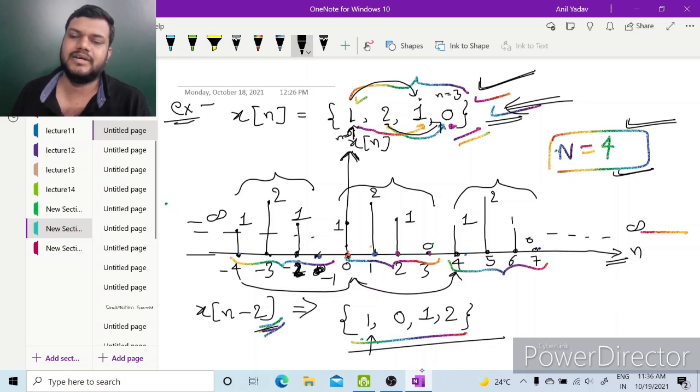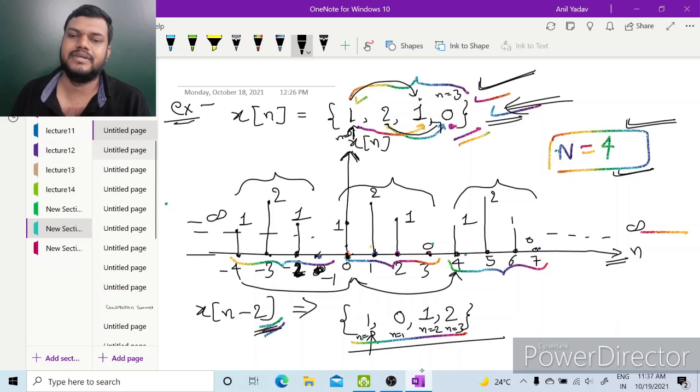So x[n minus 2] means shifting the signal by 2 units in the right hand side direction. So x[n minus 2] we can write as: the value at 0 will be shifted to n equal to 2, the value at 1 will be shifted to n equal to 3, meaning this 1 and 2 at n equal to 2 and n equal to 3, and the value at minus 1, which was 0, will come at n equal to 1, and the value at minus 2, which was 1, will come at n equal to 0.